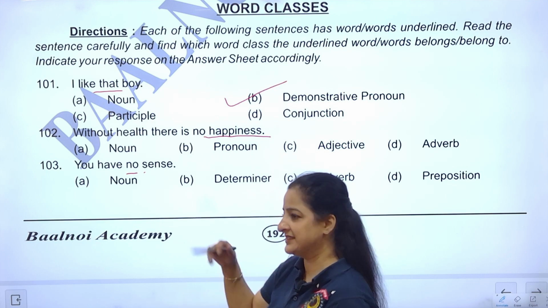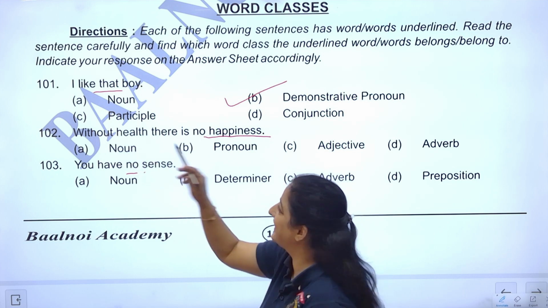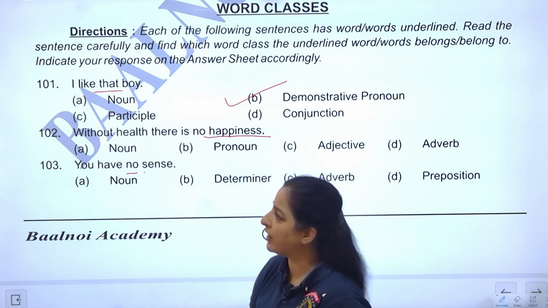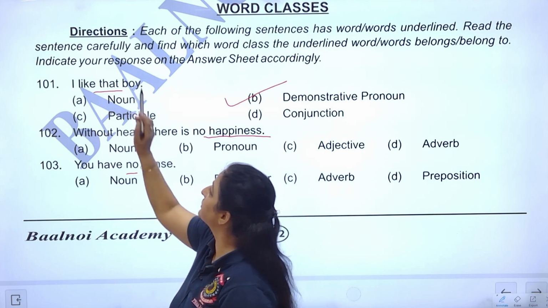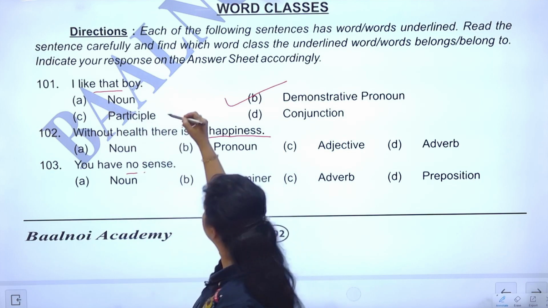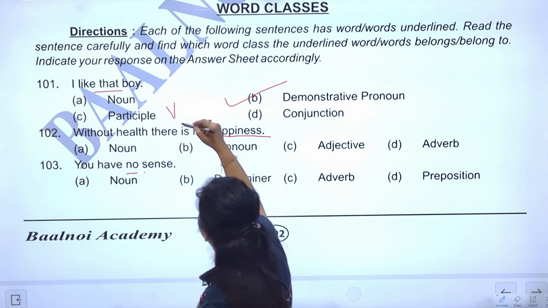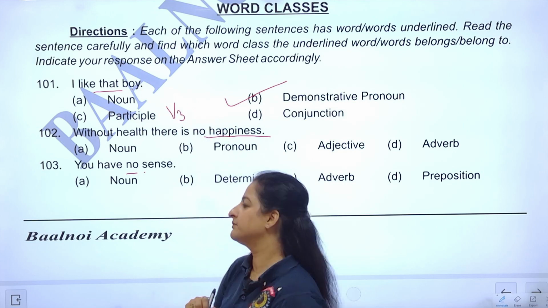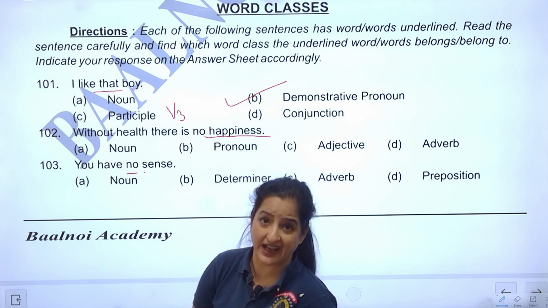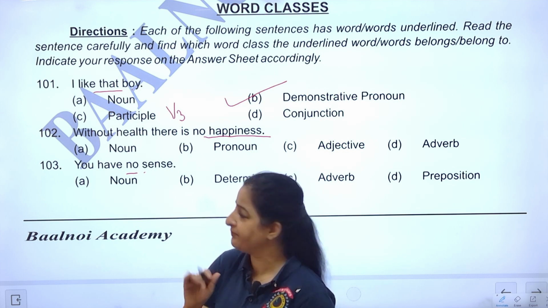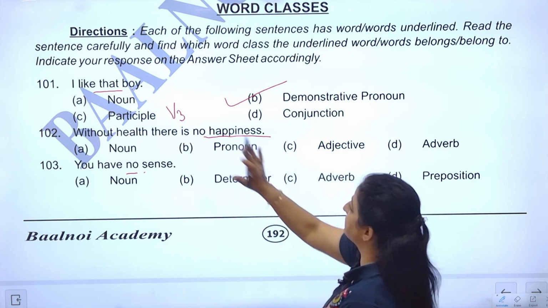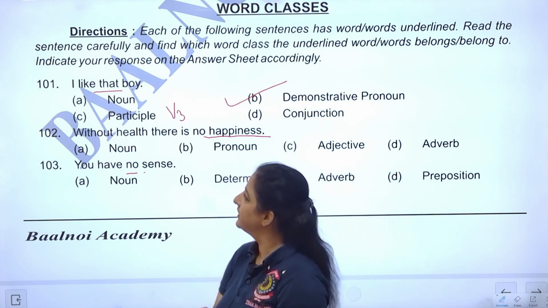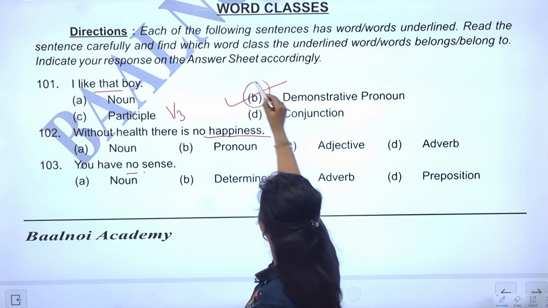That boy, he is that same boy who talked to me yesterday. So it is replacing the name of that boy. It's clearly a pronoun. It's not a noun because the noun is this word boy. It's not a participle. By the way, participles could be a V3, third form of the verb, or even V1 ing if you're talking about present participle. So therefore, that is not the answer. It's not a conjunction either. It's not joining any two sentences. So the correct answer therefore is pronoun.